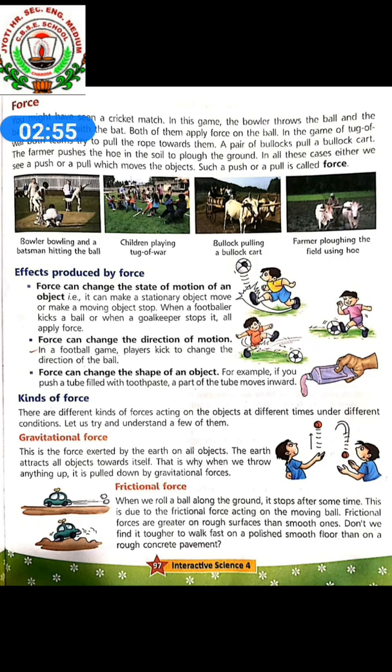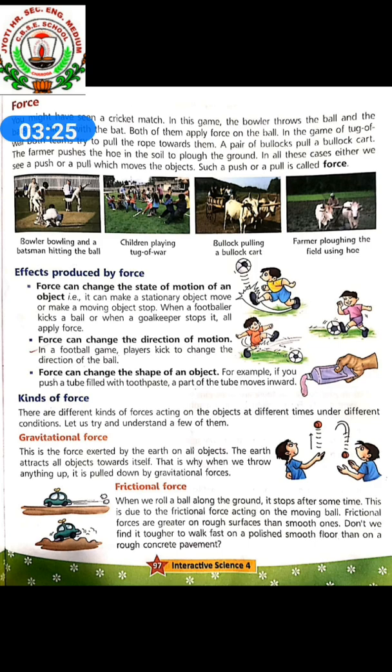Both of them apply force on the ball. So where are we applying force? On the ball. Pushing needs force, and hitting with the bat also needs force. So both are applying force on the ball.